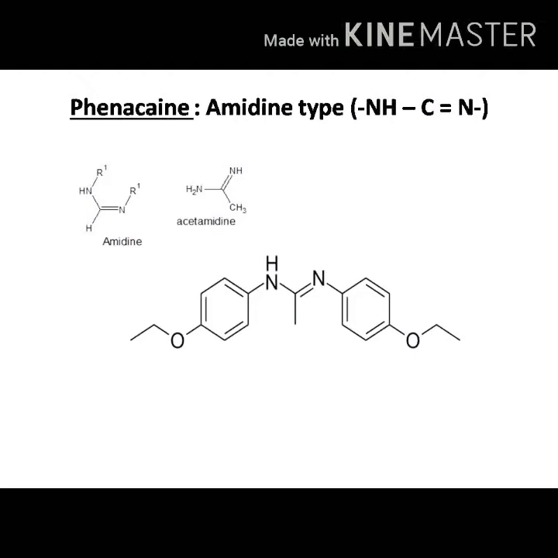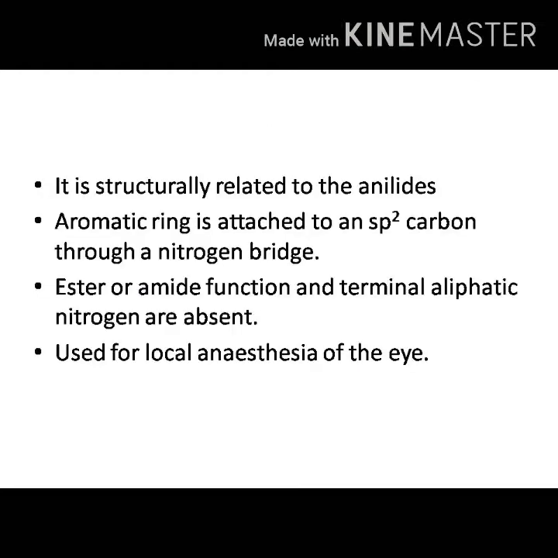It is different from the other local anesthetics, ester type and amide type, because it does not have any ester or amide linkages. It has an amidine linkage only. It lacks the traditional ester or amide function and the terminal nitrogen atom. It is used for local anesthesia in ophthalmologic practices.